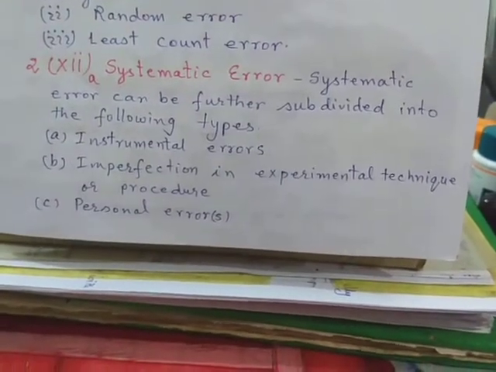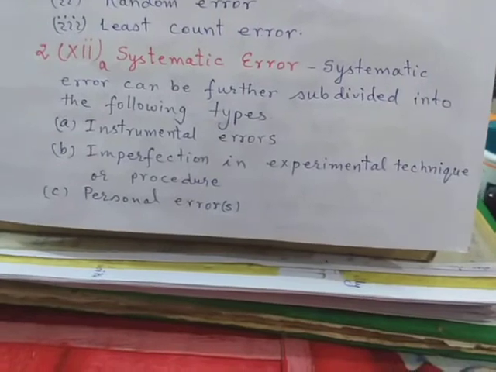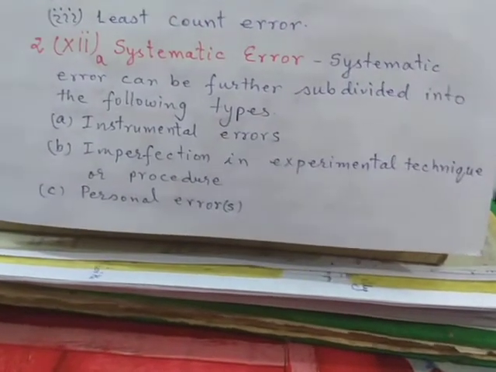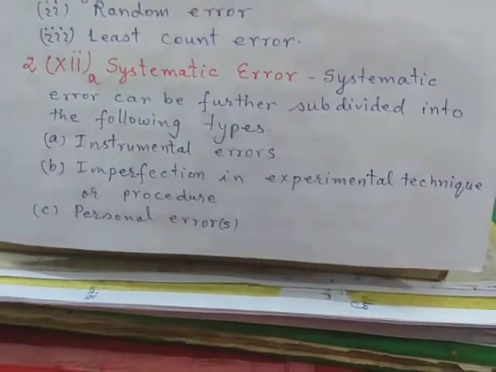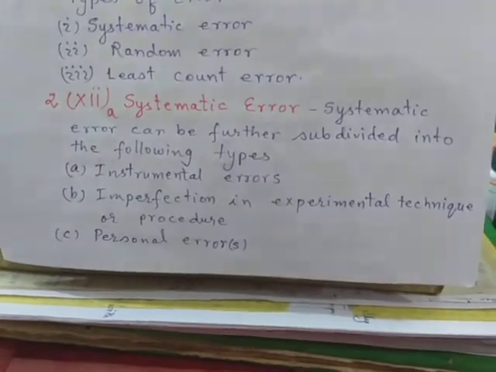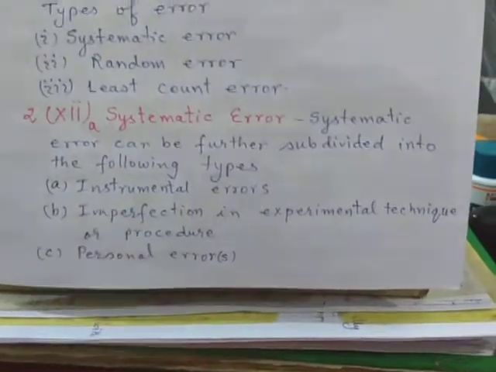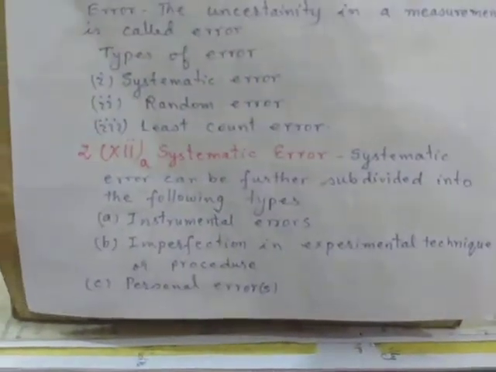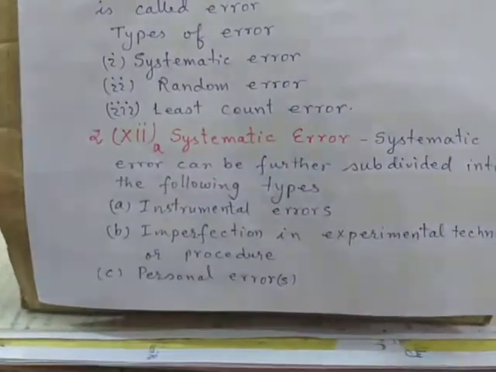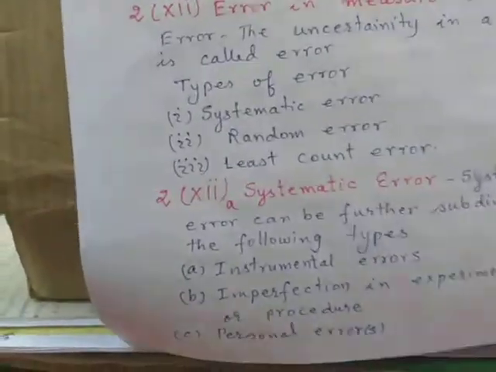So next, the third one of the systematic error is personal error. What is personal error? You see, someone is having some sort of personal alignment, say for example, someone is having the habit of measuring observation while bending right or bending left.